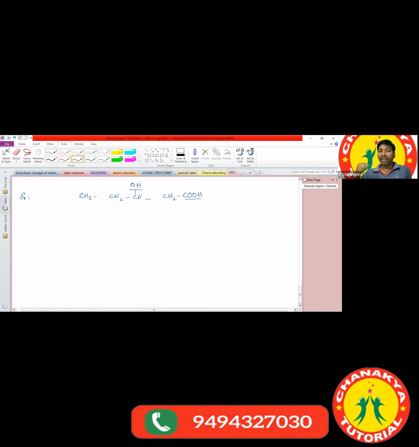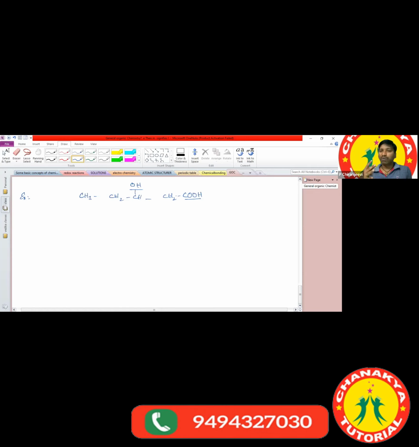Second point, after finding the longest chain, we have to find the substituents, which are nothing but branched chains. Third condition, the substituent has to get the least numbering.